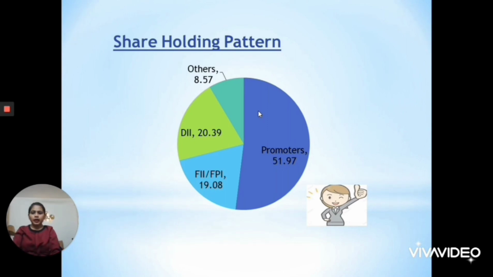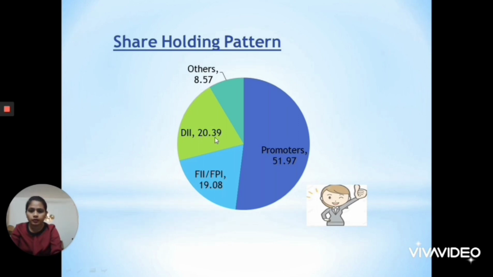Now let's have a look at the shareholding pattern of the company. 51.97% of the shares are held by the promoters themselves, which is a good sign, showing the confidence of the promoters in their own business. Then 9.08% are held by FII or FPI. FII are foreign institutional investors or foreign portfolio investors.